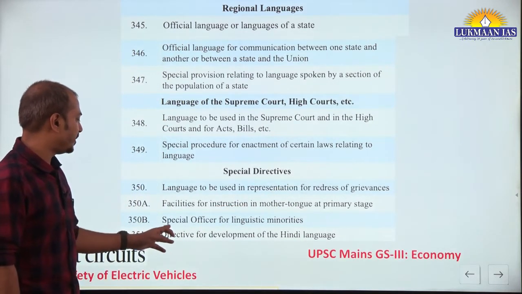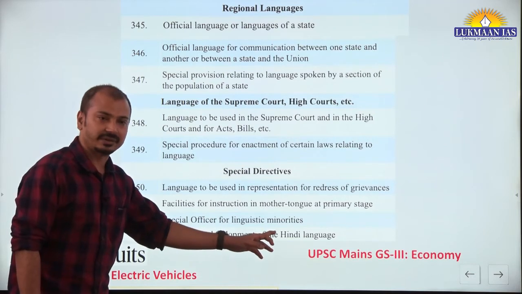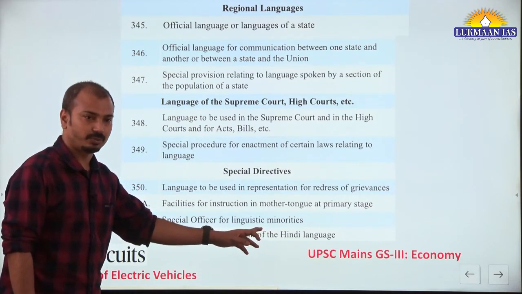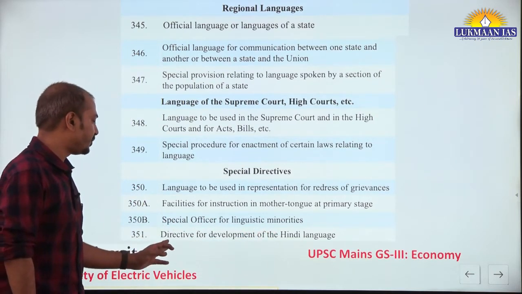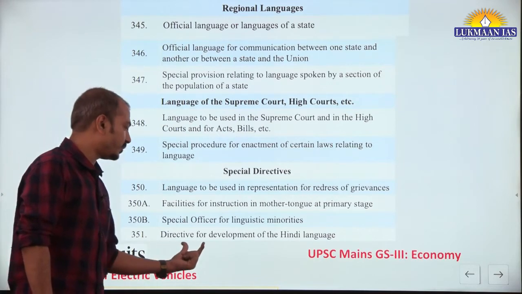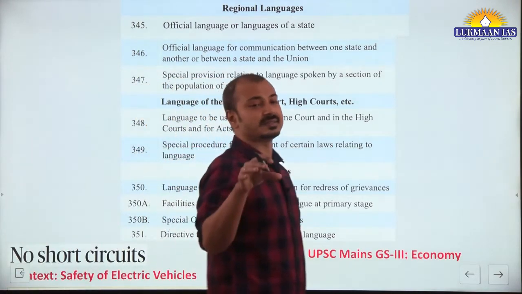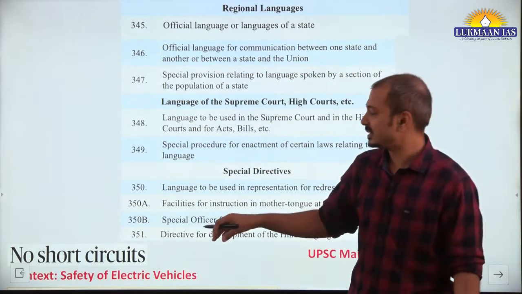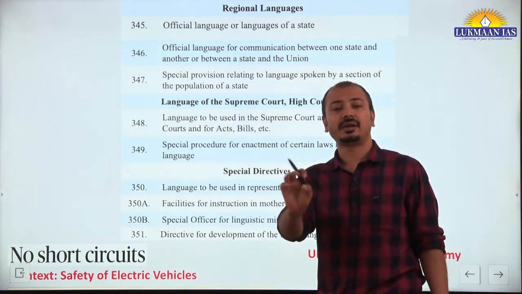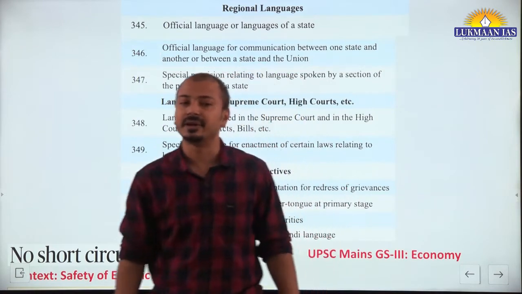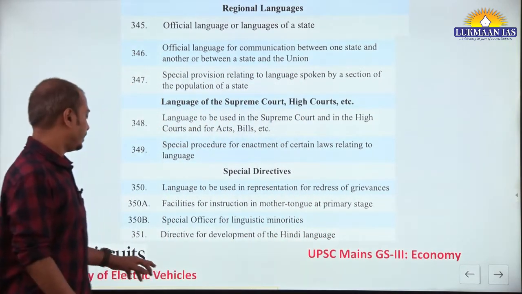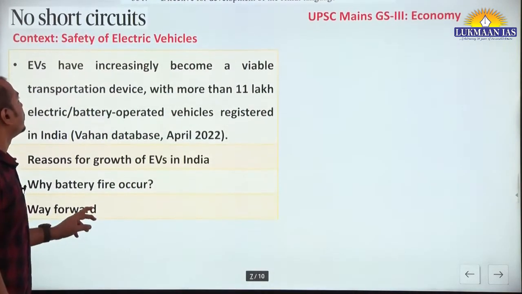Then 350B, Special Officer for Linguistic Minorities, constitutional position. Then 351, this is very important, Directive for Development of Hindi Language. There is directive on the central government under this article to promote Hindi language throughout territory of India. Okay?